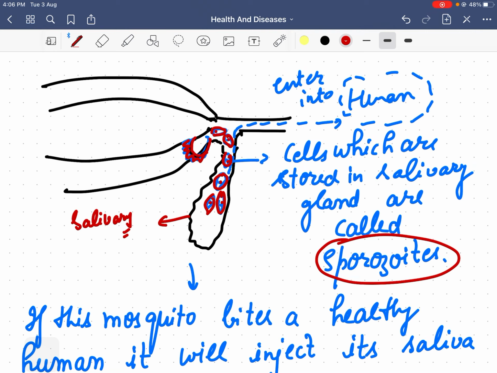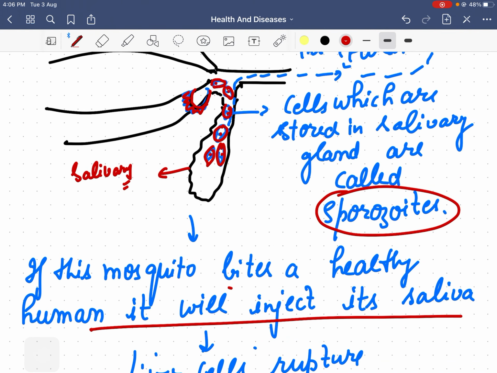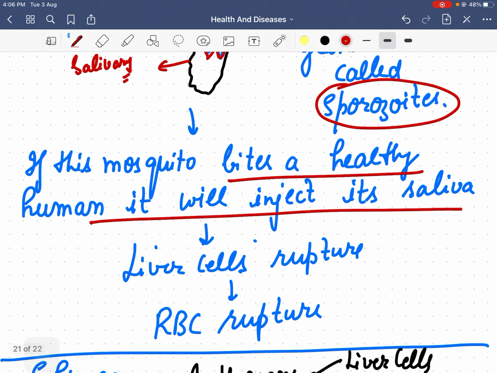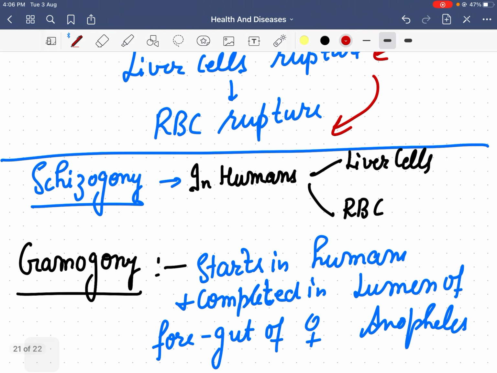At this stage, if this mosquito bites any human, they will enter the human body. It bites a healthy human, injects saliva, and the sporozoites enter the human. In the human, they enter liver cells, rupture liver cells and then start rupturing the RBC. So first, the schizogony in humans takes place in the liver cells and RBC.